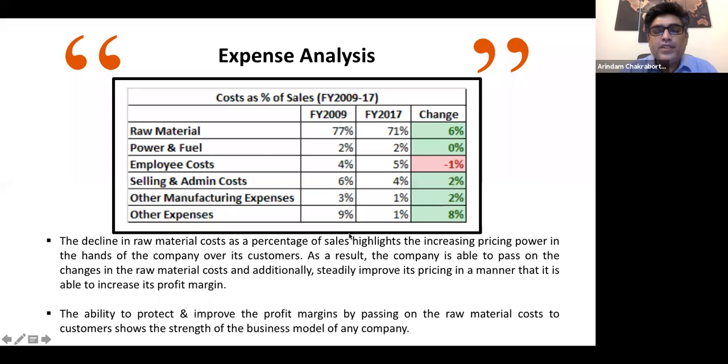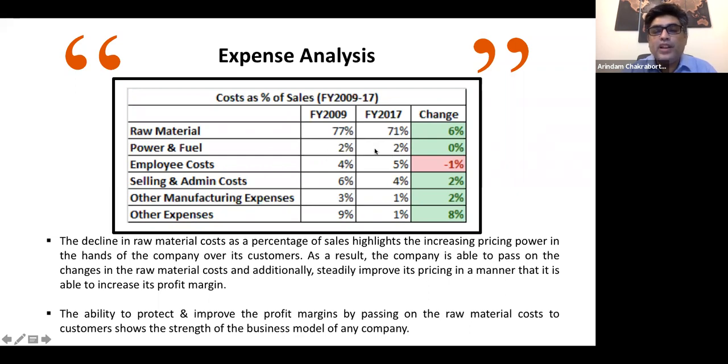We have got these figures from the annual reports of 2009 and 17, just to understand what have been the broader heads of expenses for the company, which includes raw material, power and fuel, employee costs, selling and admin costs, other manufacturing expenses, and other expenses, right? If there has been a decrease in cost over the years, that's a positive thing, right? The raw material cost, as we see, has decreased by almost 6%. The one mentioned in green means it's positive news, right? The raw material cost has decreased.